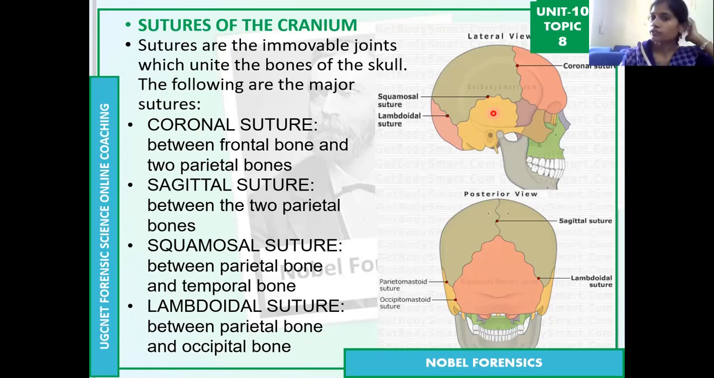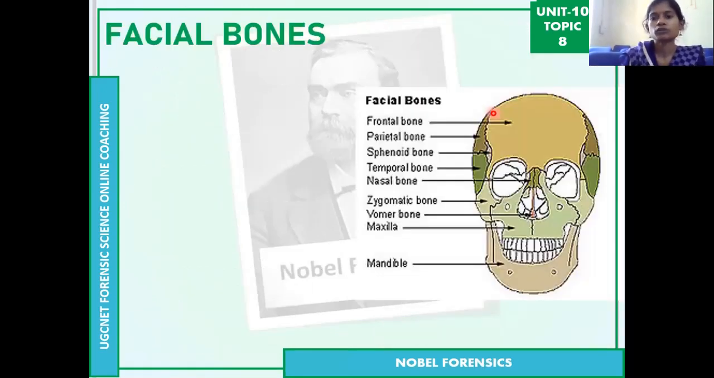Also, whenever we touch a boy's head and a girl's head, we can feel that bulge-like structure on the occipital bone. So this indicates the sex of the person, whether female or male. And these are all the sutures of the skull: coronal, sagittal, squamosal, and lambdoidal suture.